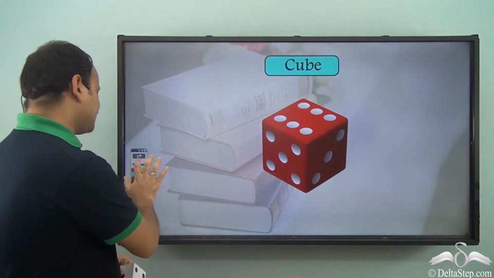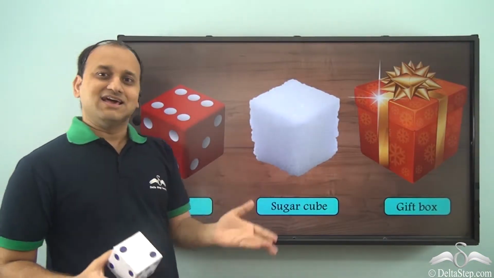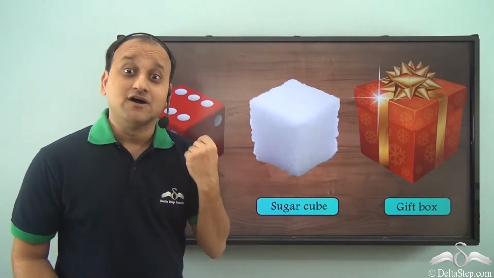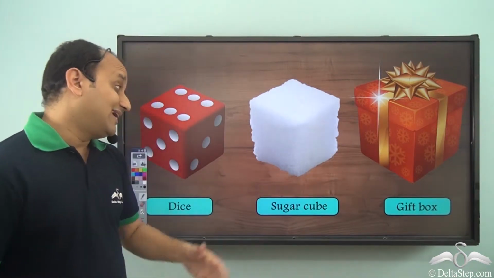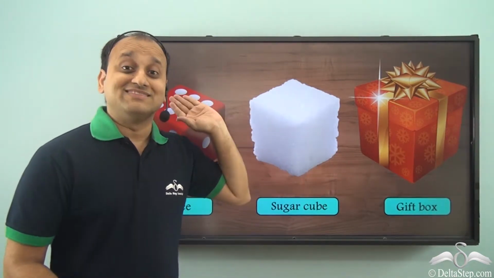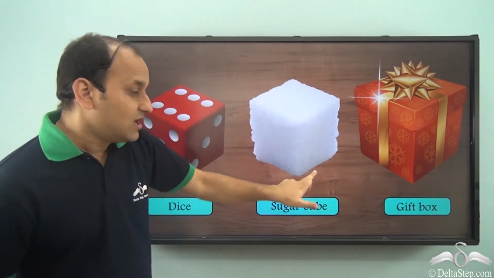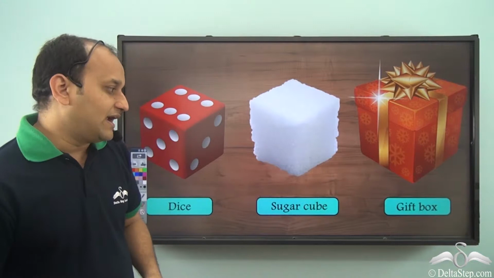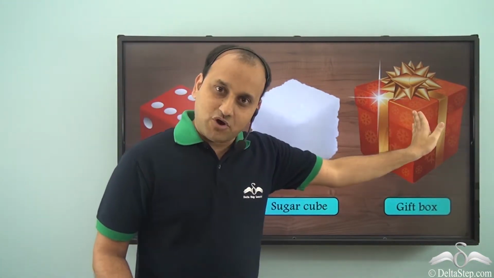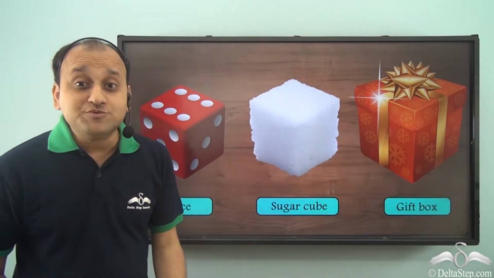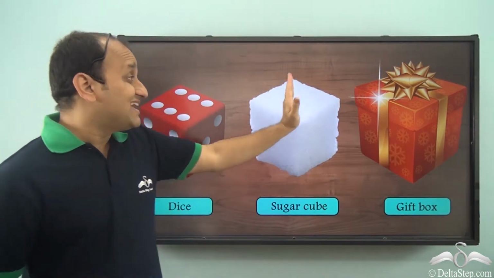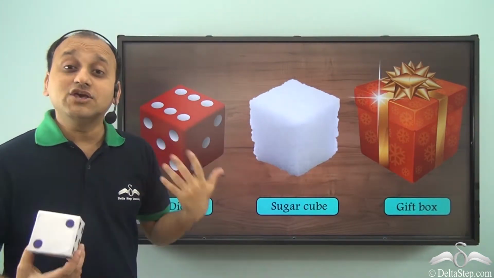Now, where do you see cube commonly in daily life? Well, dice is a very common example of cube shape, but even the sugar cube, the name itself suggests that it has a cube shape. And then even such gift boxes have cube shape.